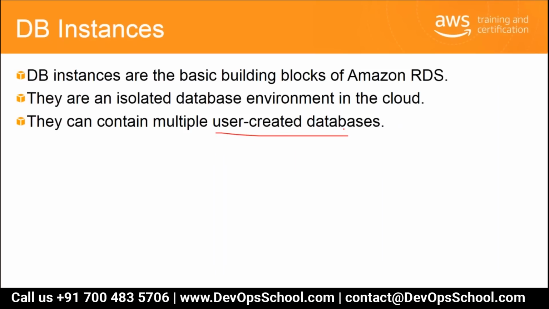If you have an instance of Oracle running, you will create some users in your database, right? Scott is a user, or maybe you will create a user by using your federated identity. That user creation can be done on databases. So a DB instance is your basic building block of RDS. If you talk in simple terms, it is like your database server.